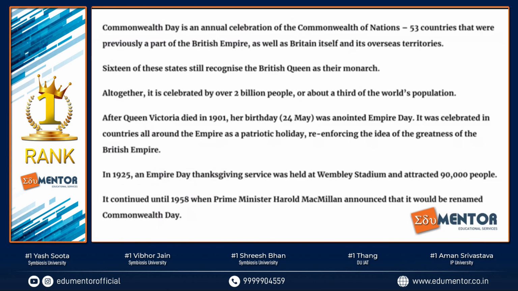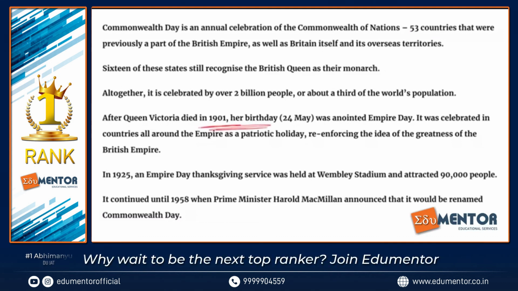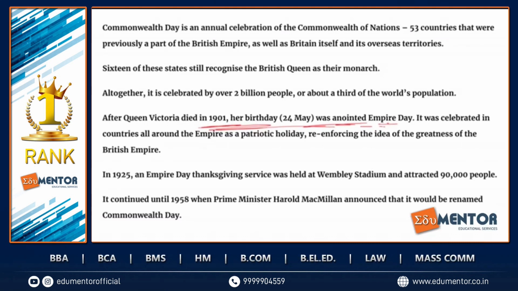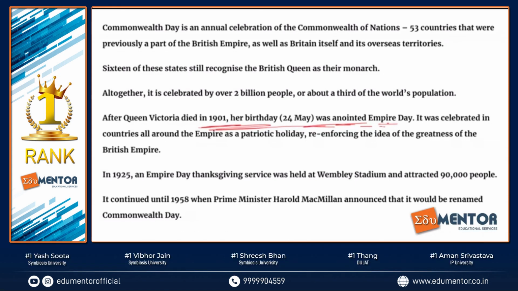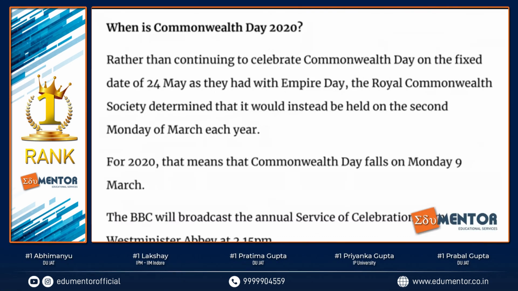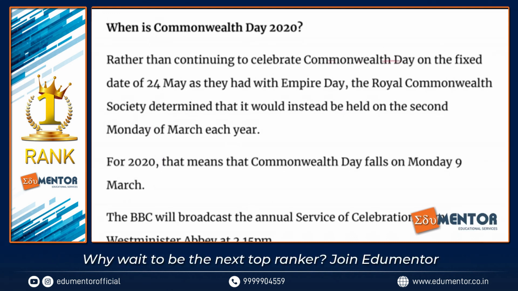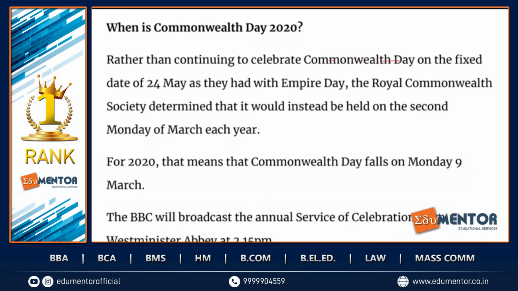So Commonwealth Day is the annual celebration of nations that were ruled by the British. Queen Victoria's birthday... she was anointed as the empress, and after her death in 1901, the 24th of May was picked up as Empire Day. You can remember this; it becomes important. For many years it was also considered Commonwealth Day, but people did not want it to continue with 24th May as Commonwealth Day also.